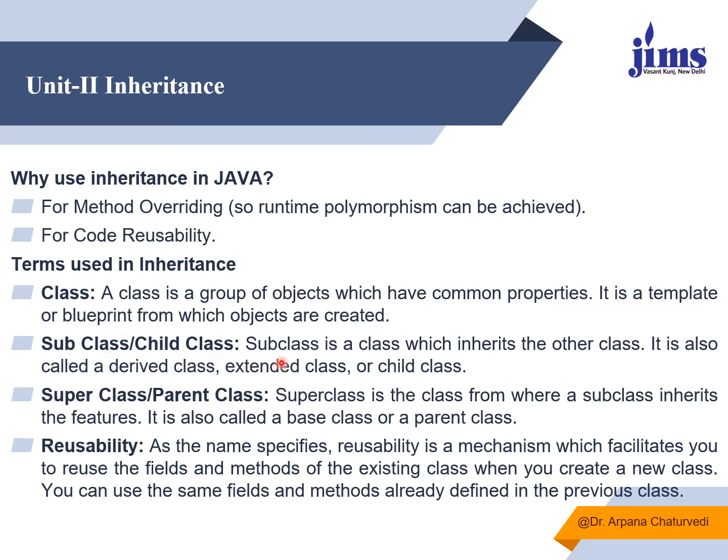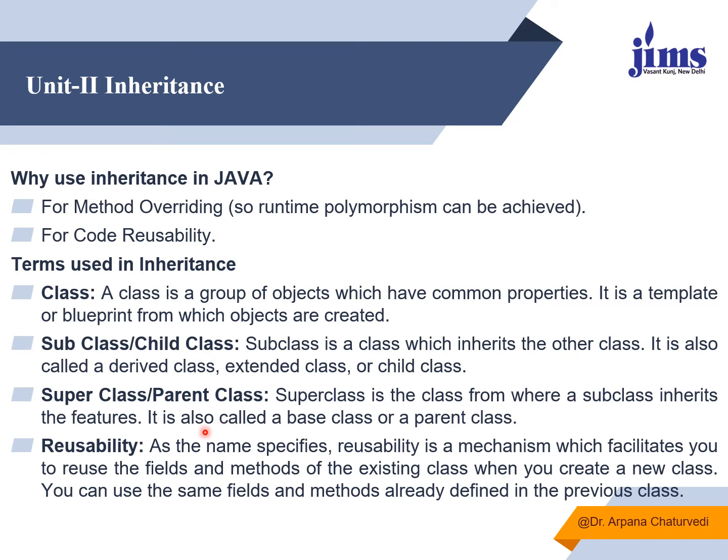Subclass or child class: it is basically a class which inherits the features of an already existing class. It is also called a derived class or extended class or child class. Superclass or parent class is the one whose features you are inheriting into the subclass.